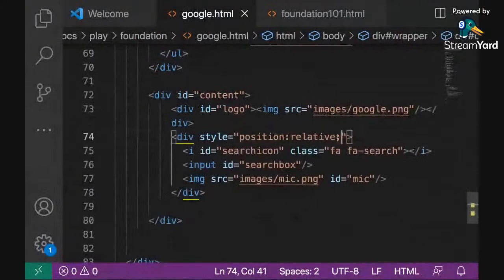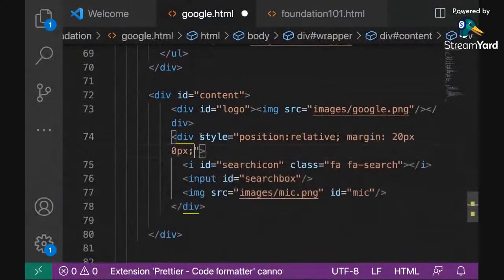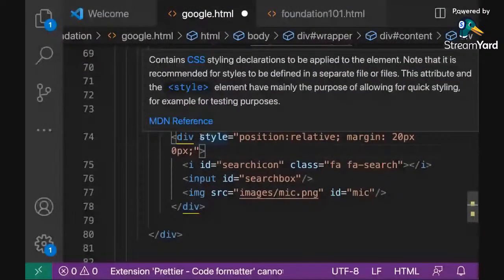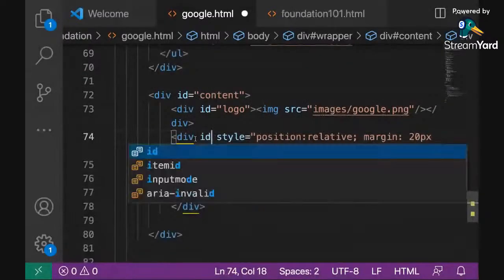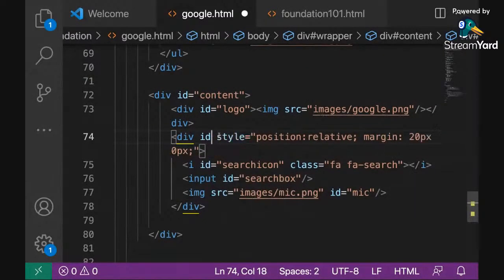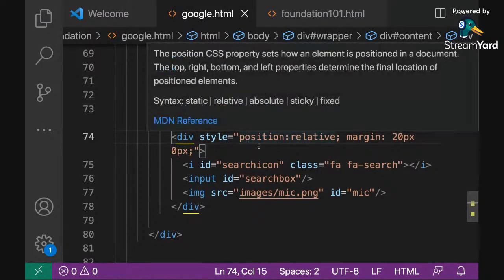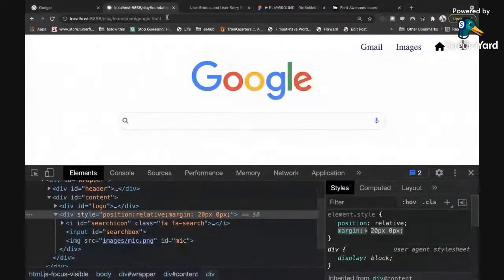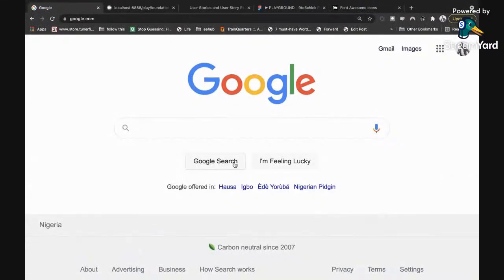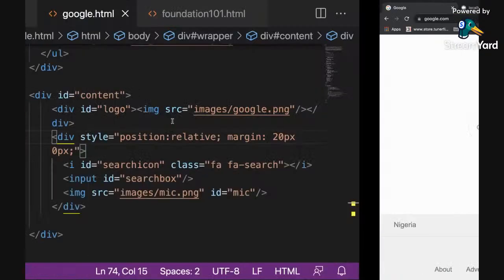This one is to teach you inline styling, but I could have given this div a name, for example an ID, and then started applying this styling. But just to show you inline styling, that's why I'm doing this, right? So we have that. The last thing we want to do is the buttons. Okay, not the last thing. We have two buttons, so let me quickly create that.